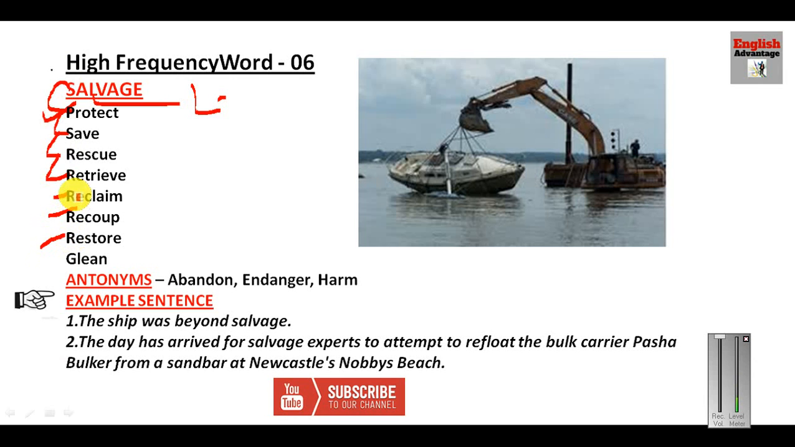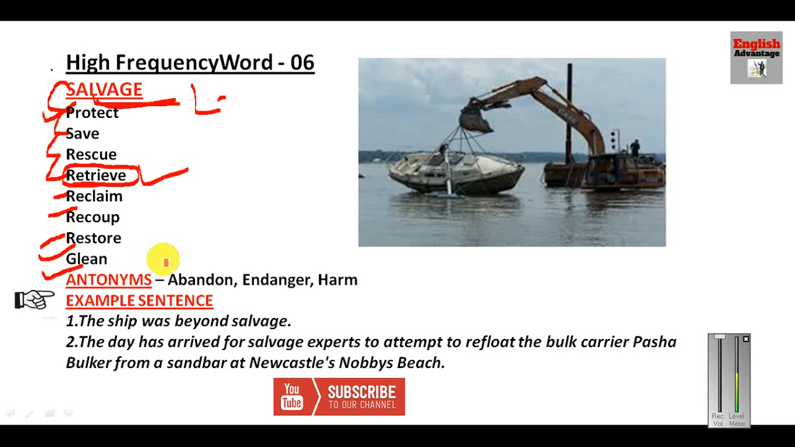This word retrieve is very commonly used in computers. If any data is lost, it can be retrieved. Restore and glean. So these are the equivalent words of salvage: to rescue, to protect, to save. Okay, so through this letter L you can remember this word, you can link this word with love, and if you love somebody, you will definitely protect him or her. So this way you can learn this word.